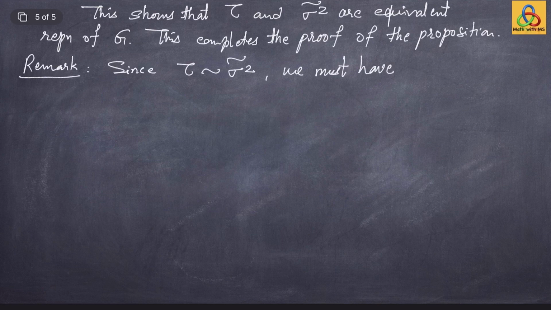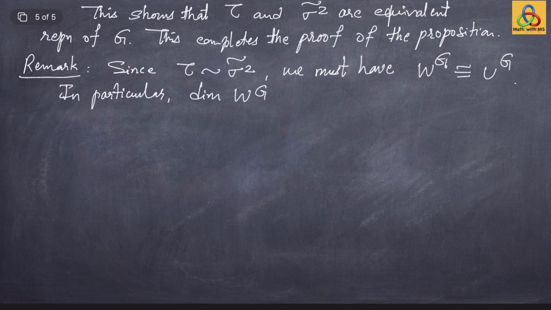So we must have that the fixed point space W to the power G should be isomorphic to U to the power G. In particular, the dimension of W^G over complex numbers should be the same as the dimension of U^G over complex numbers.